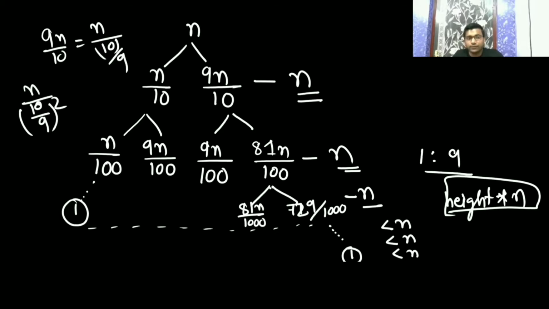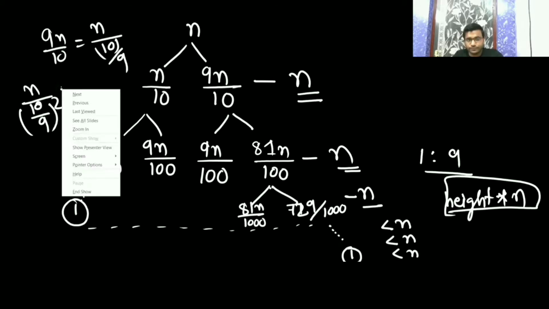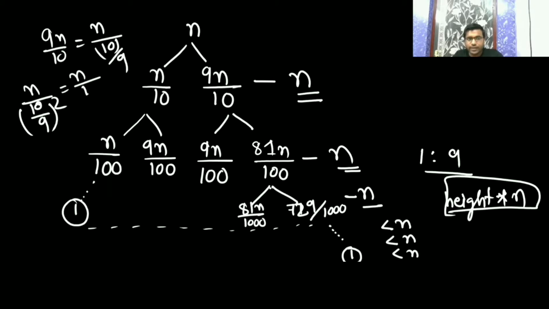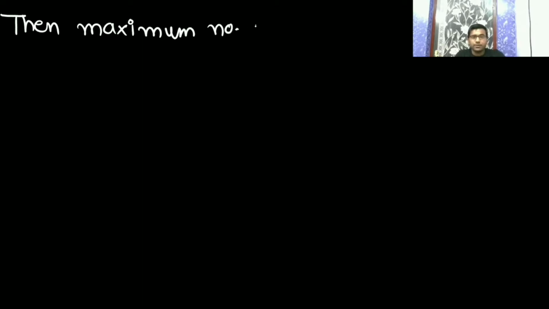If you write it, it is going to be n by 100 into 81, then 81 will go up and 100 below, like this it keeps on decreasing. So here we are going to see all the analysis. The maximum level is what we want.